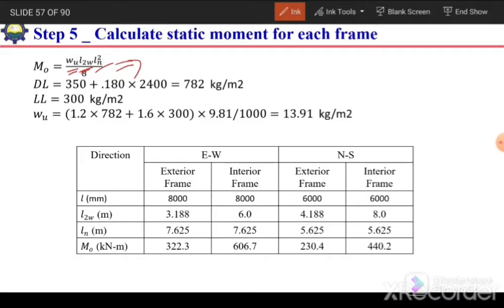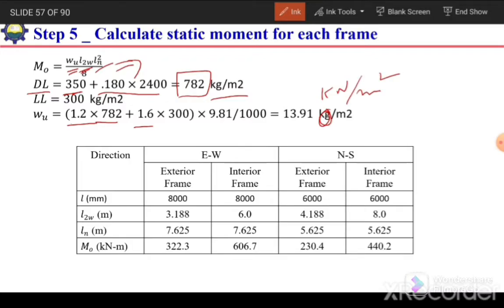So first of all, we need to calculate this WU. For WU, which is factored load, first we need to calculate the dead load. So superimposed dead load is given 350. We need to add the self weight. So 0.18 times density. So it is 782 kilogram per meter square. So we need to factor for dead load 1.2 factor and for live load 1.6 factor. And this unit is in kilogram. So we need to convert it into kilonewton. So it is a mistake. It should be kilonewton per meter square.